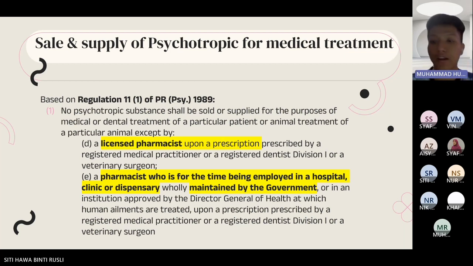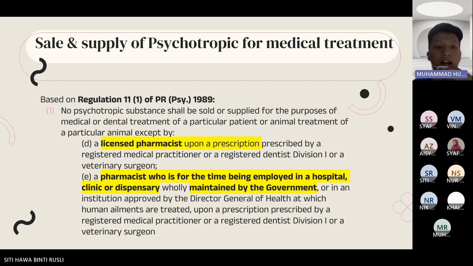Sale and supply of psychotropic substances for medical treatment. Based on Regulation 11, Subsection 1 of the Poisons (Psychotropic Substances) Regulations 1989, no psychotropic substance shall be sold or supplied for the purposes of medical or dental treatment of a particular patient or animal treatment of a particular animal, except by a licensed pharmacist upon a prescription prescribed by a registered medical practitioner, a registered dentist Division 1, or a veterinary surgeon.